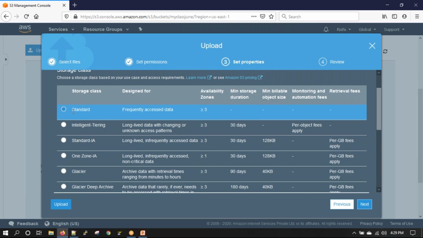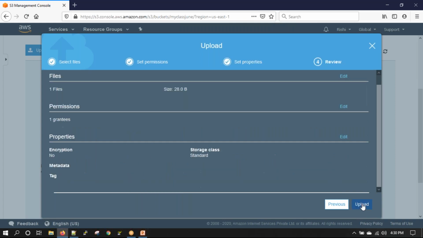For now, I'm saying store in standard, which is for frequently accessed data. It is stored in 3 availability zones, with no minimum or maximum storage, and nothing has been set up for this. I'll say next. Permissions and all it will show, and I'll say upload.